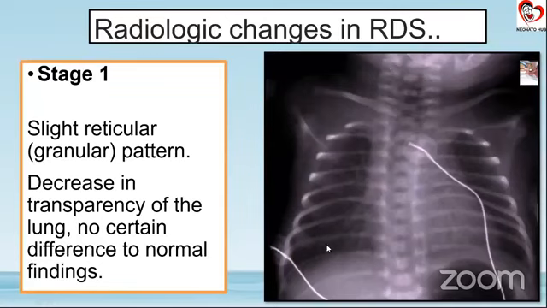So there is a slight granular pattern which you can appreciate. If you compare it with the stomach bubble, you can see that this is absolutely black. This is the air. And if you compare it to this, there is a slight granularity which is seen. It's not a completely clear lung tissue. So there is a decrease in the transparency of this lung and no other symptom.